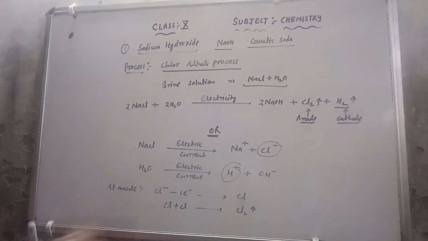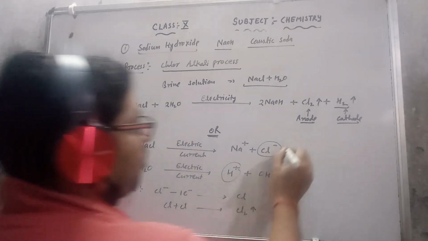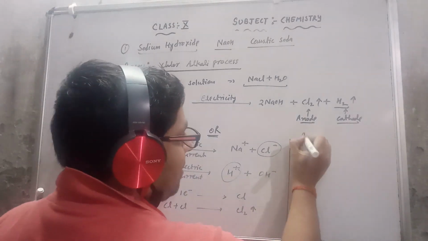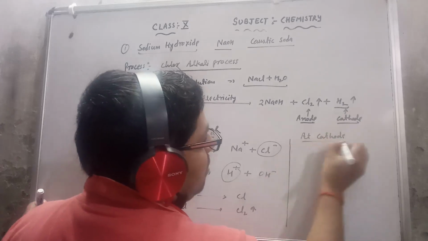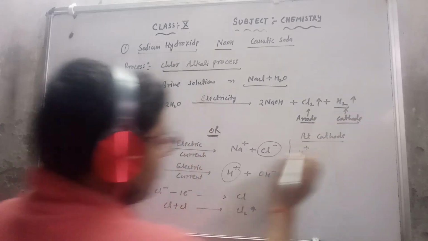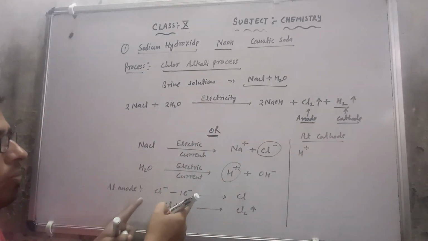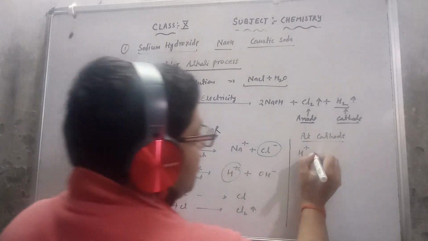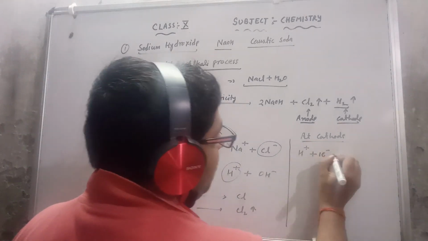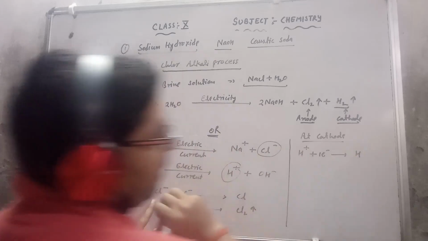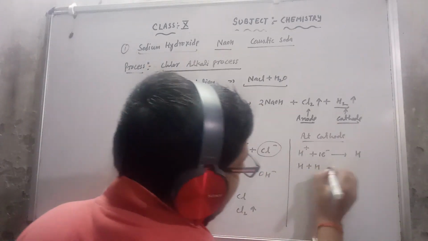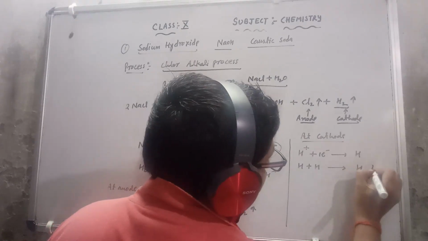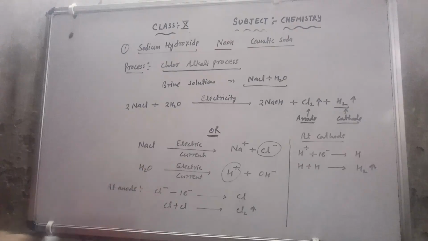Now the hydrogen ion reaches the cathode. Whatever electron is lost by the chloride ion, the same electron is gained by the hydrogen ion, which is converted into a hydrogen atom. Two hydrogen atoms combine with each other and give hydrogen gas, which is liberated from the cathode.